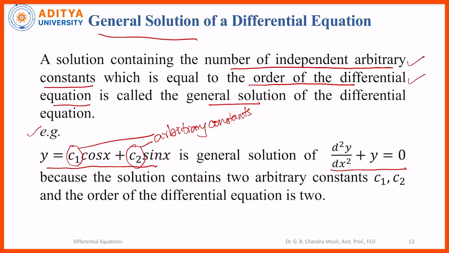There are two arbitrary constants in this solution, and the order of the differential equation is equal to 2. d square y by dx square is the highest order derivative and its order is 2. So, y is equal to c1 cos x plus c2 sin x has two arbitrary constants, and the order of the differential equation is 2, which means that this solution is general solution of the differential equation.